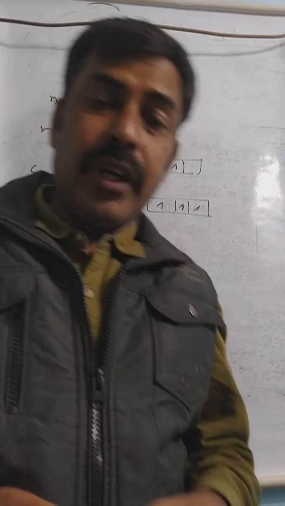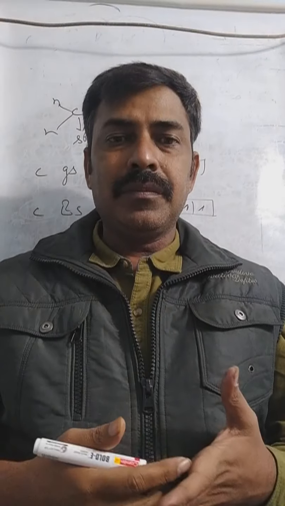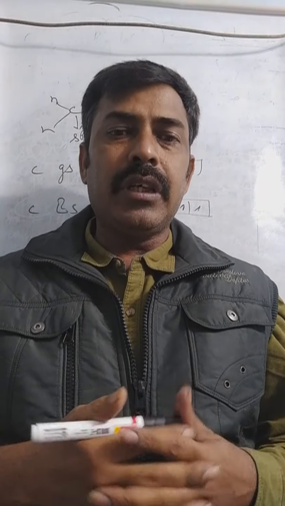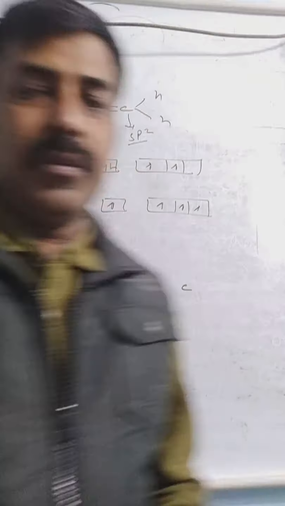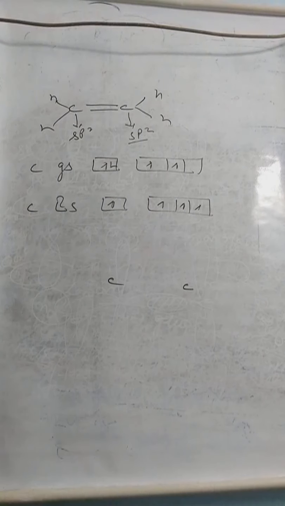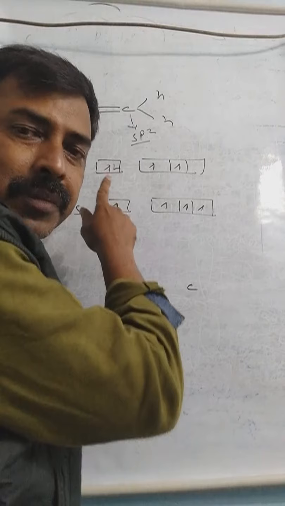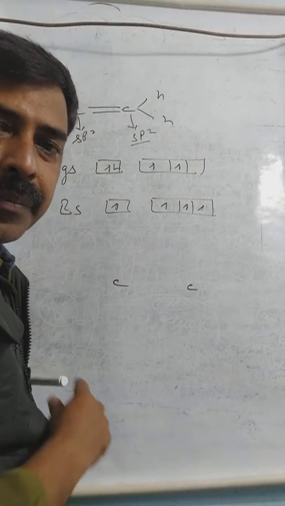Now we are seeing the next compound, an alkene. The compound is ethene here. So when you see ethene, what is the condition? See the compound. In this compound, the hybridization state of the carbon is sp2. Both the carbons are sp2 hybrid.